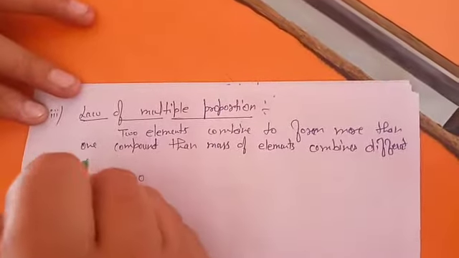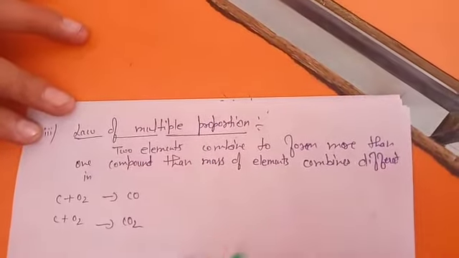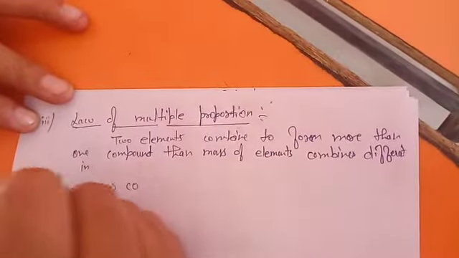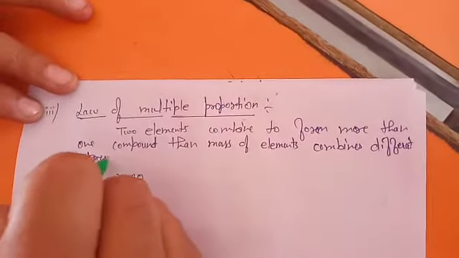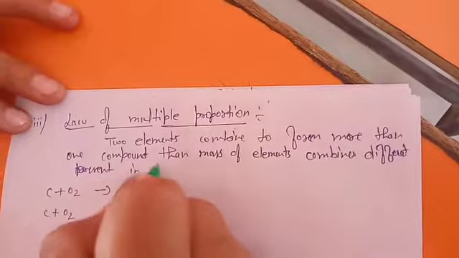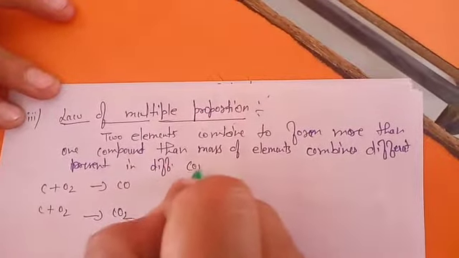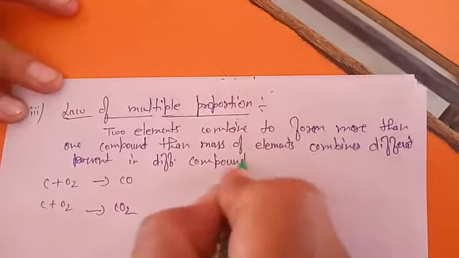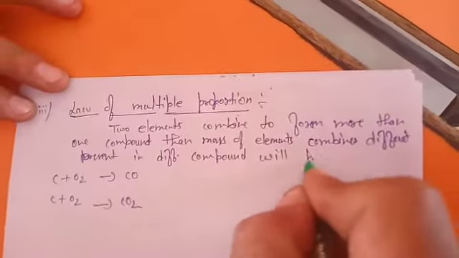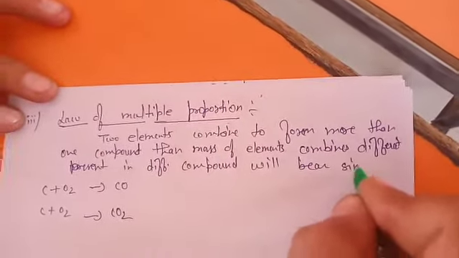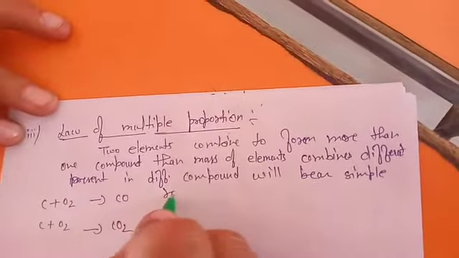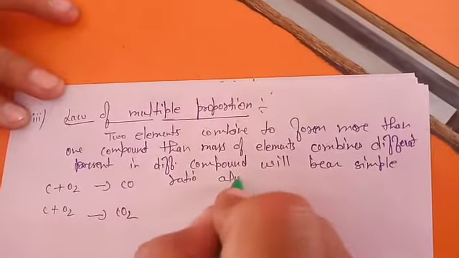Okay, the masses of elements present differently in different compounds will bear a simple ratio always. What does it mean?